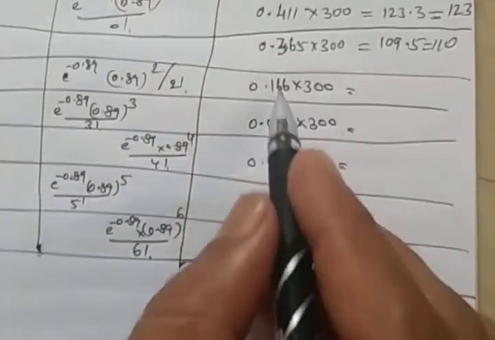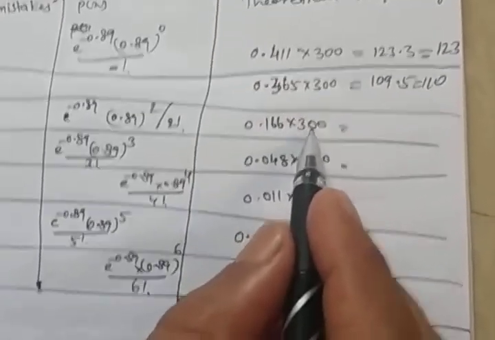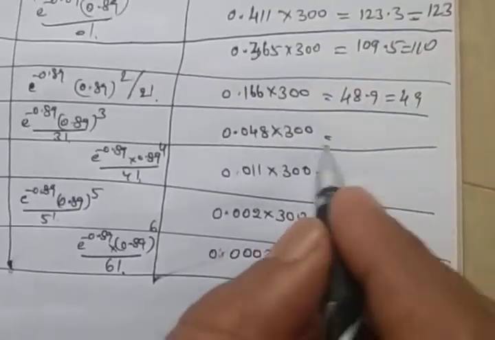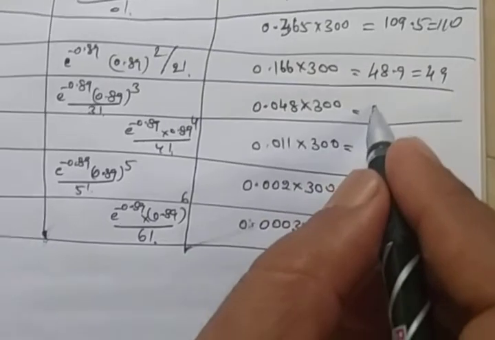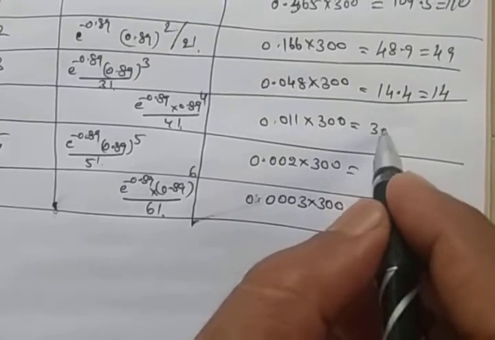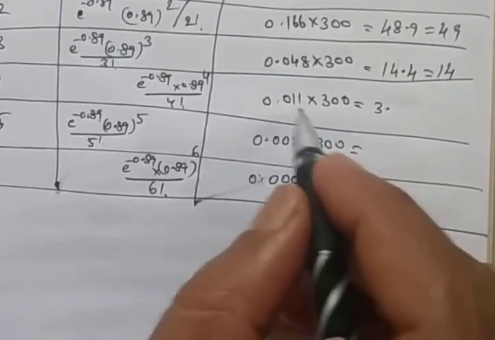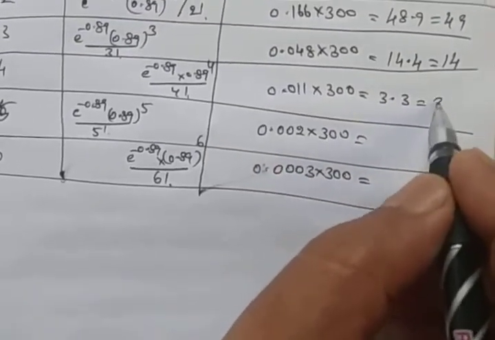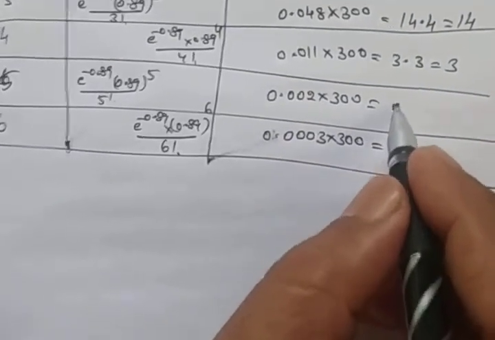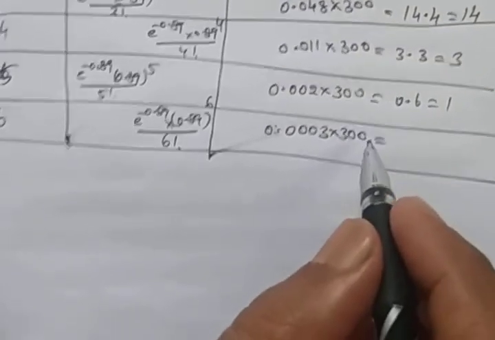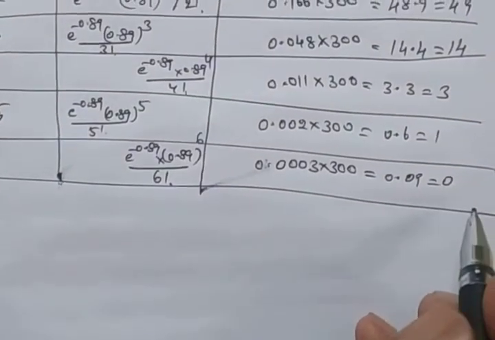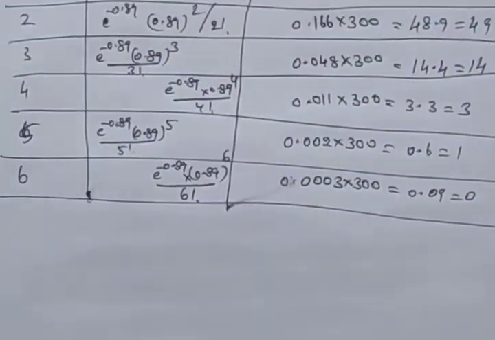We get the respective values, 0.166 into 300 for 2. So this can be written as 48.9, approximately 49. Then 0.048 into 300 we can write as 14.4, approximately 14. And 0.011 into 300 is 3.3, so we say it is 3. Then 0.002 into 300 is nothing but 0.6, it is 1. And this one is 0.09, we say that it is 0. There is no error on number of mistakes 6.